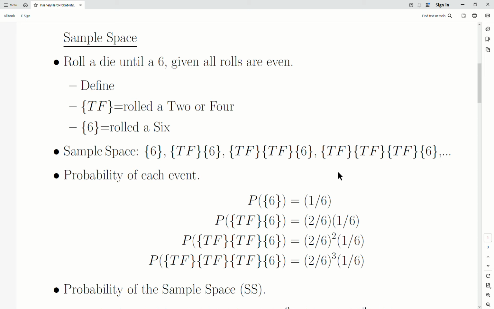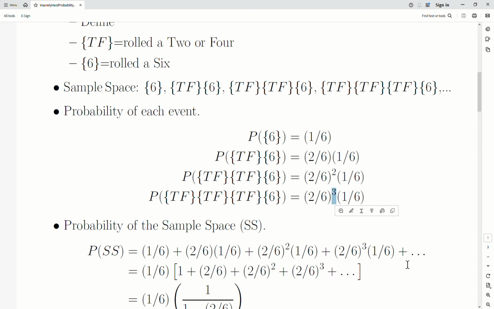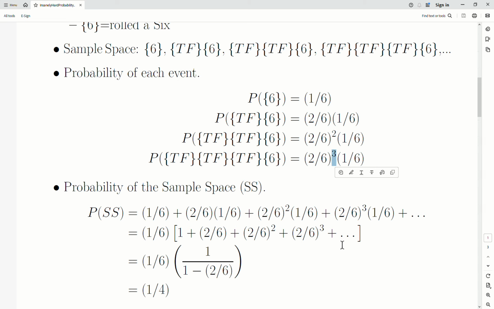So let's look at the probability of each of these events. The first one, probability of a 6 is 1/6. Probability of n equals 2: there are 2 of 6 outcomes that are a 2 or 4, so it's 2/6 times 1/6. N equals 3, we roll a 2 or 4 twice, and then a 6. N equals 4 is (2/6) to the third times 1/6, and it just keeps going. Essentially, we're raising this exponent with each additional event.